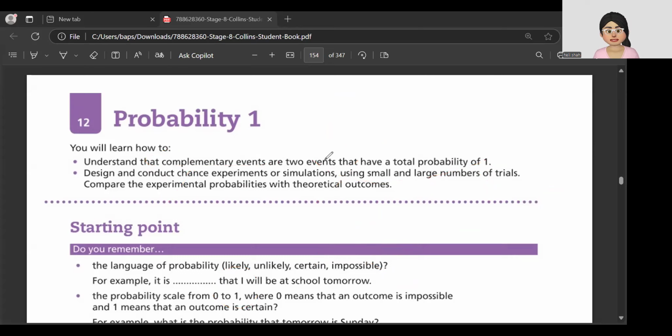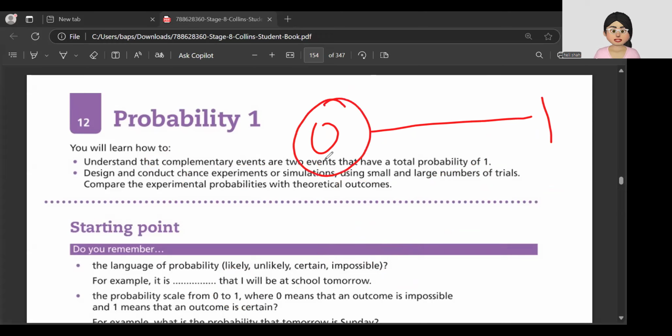So probability can have any value between 0 to 1. If the value is close to 0, we say it is unlikely.